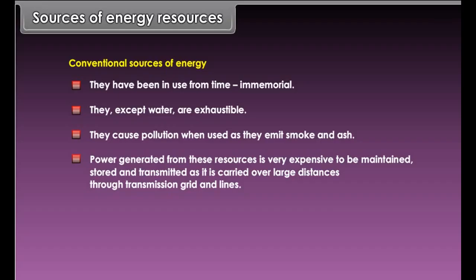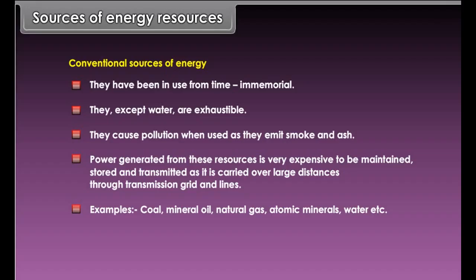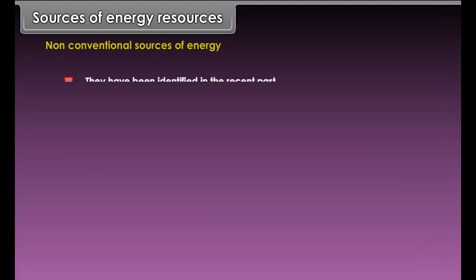Conventional sources of energy. They have been in use from time immemorial. They, except water, are exhaustible. They cause pollution when used as they emit smoke and ash.